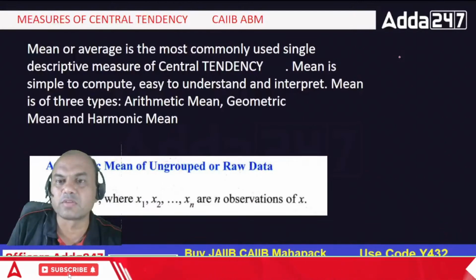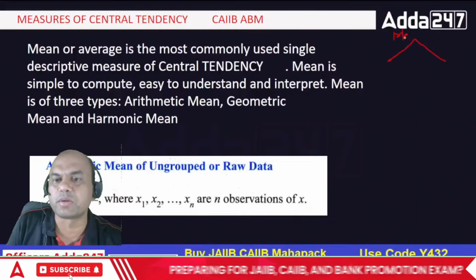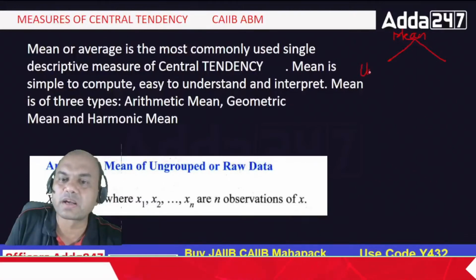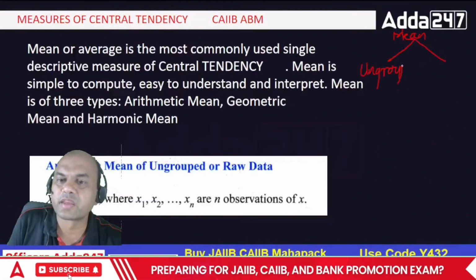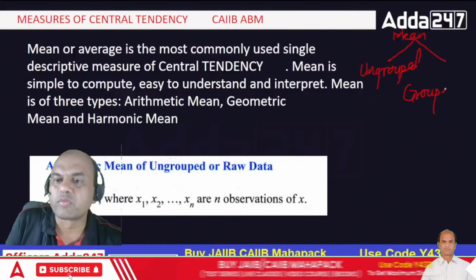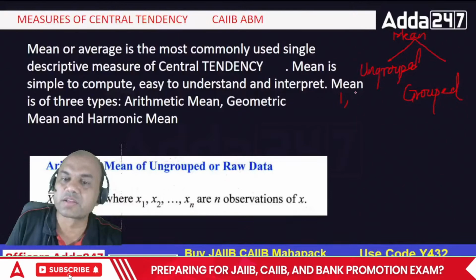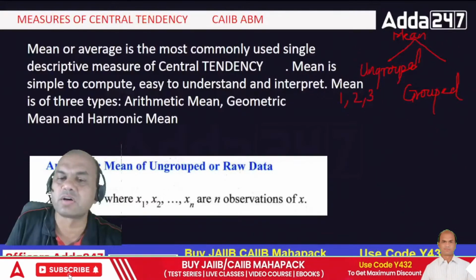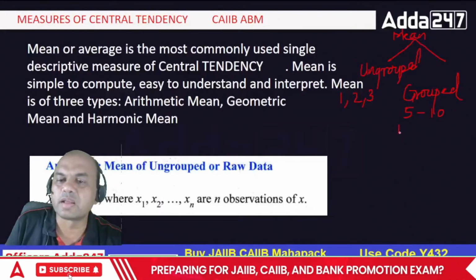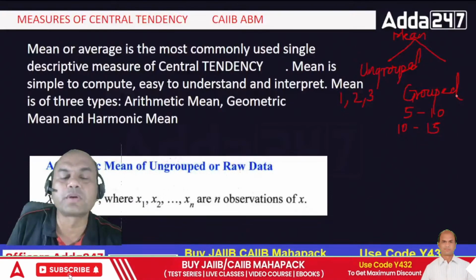Now the mean is always of two types. Always remember this. Let it be geometric mean, arithmetic mean, or harmonic mean, one is ungrouped data and the second is grouped data. What is grouped data and what is ungrouped data? Ungrouped means this: 1, 2, 3. This is all ungrouped. What is grouped? 5 to 10, 10 to 15. See here, we are forming groups. So that is known as grouped data.